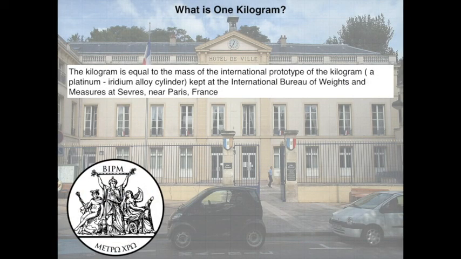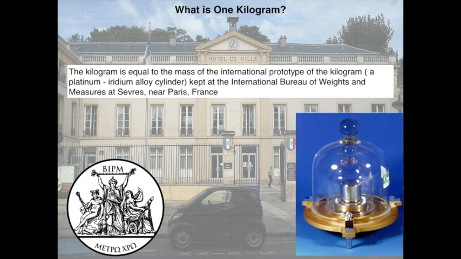Next, let us see what is 1 kilogram. For this, a cylinder has been considered which has been designed based on the international prototype, and this cylinder is made up of platinum and iridium alloy and is kept at the International Bureau of Weights and Measures near Paris. The mass of this cylinder is called 1 kilogram. So 1 kilogram is equal to the mass of the international prototype of the kilogram, which is a platinum iridium alloy cylinder kept at the International Bureau of Weights and Measures at Sèvres near Paris.